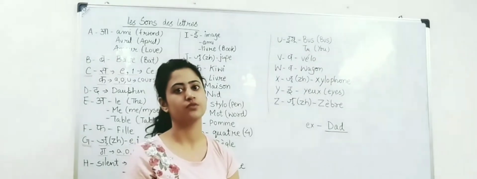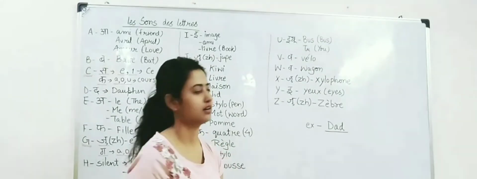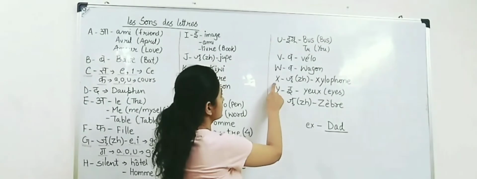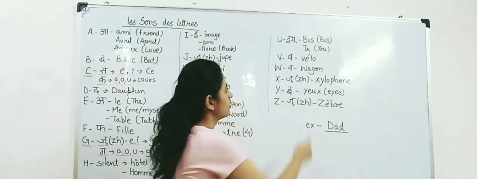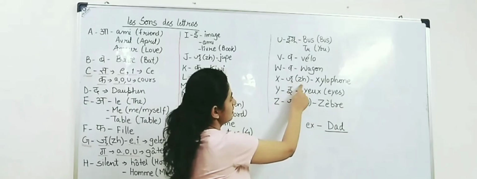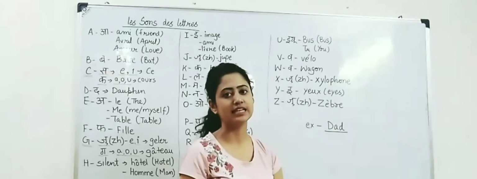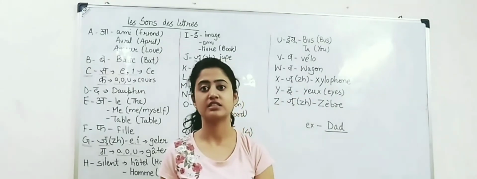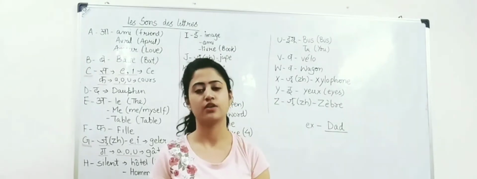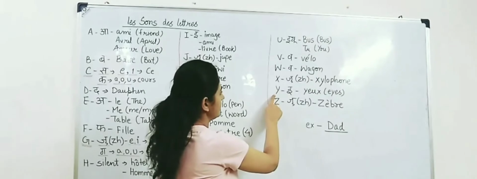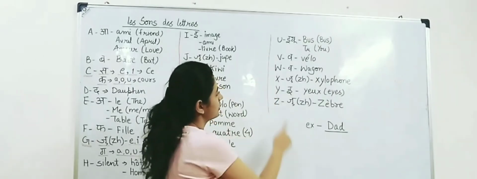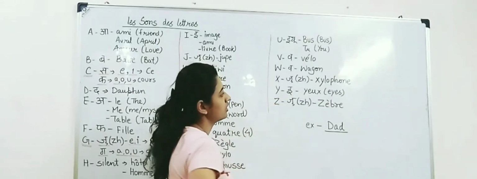Wagon, which means rail car. The next letter, X, has a sound of Z. For example, xylophone. Xylophone, which means xylophone. Next, Y has the sound of E.